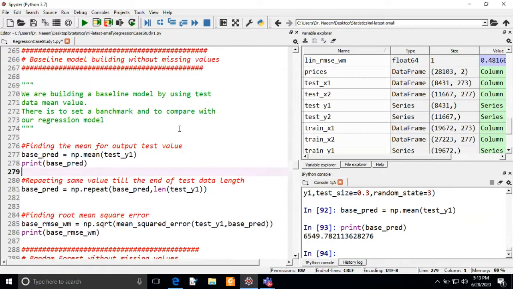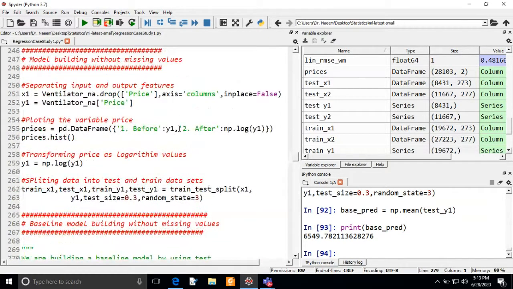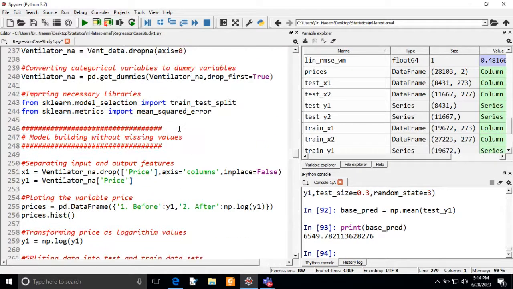We are getting the wrong output. Let me execute again, please, because we are getting the wrong output.